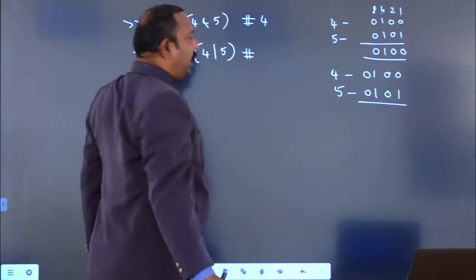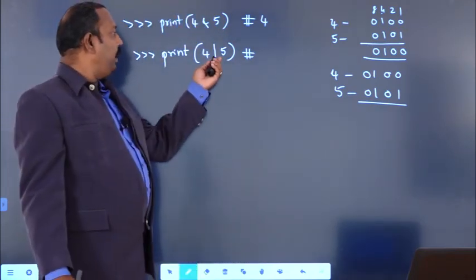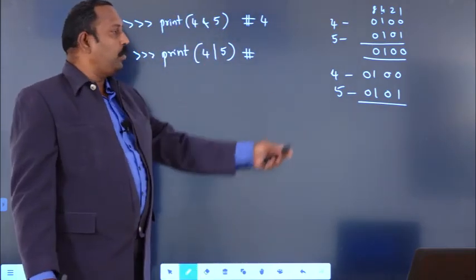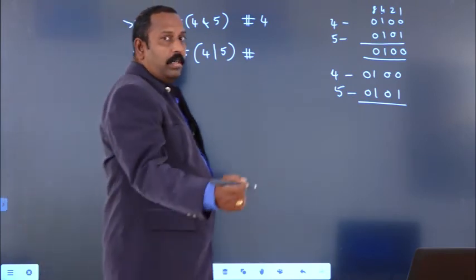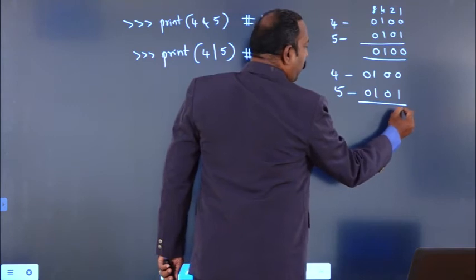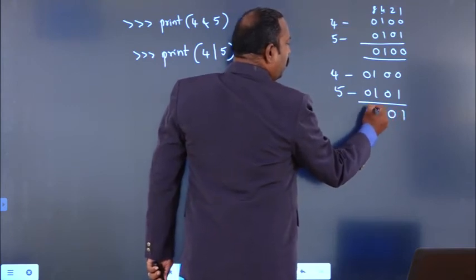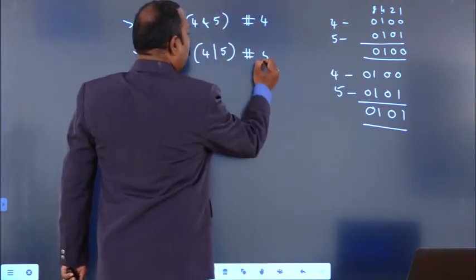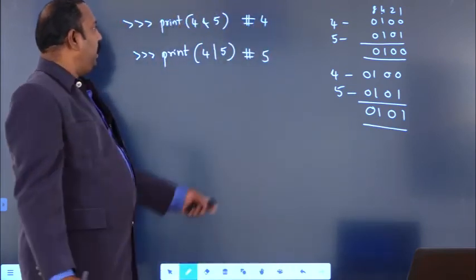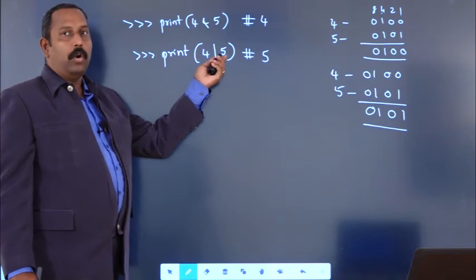What is the logic for bitwise OR? If any of the bits is 1, then you will get the output 1, otherwise you will get 0. So the output here is 0 1 0 1, which is nothing but 5. So you will get the output 5. So this is the bitwise AND and bitwise OR operator.